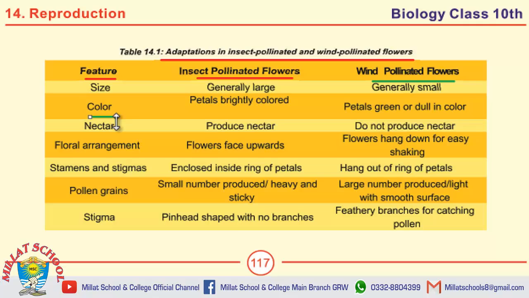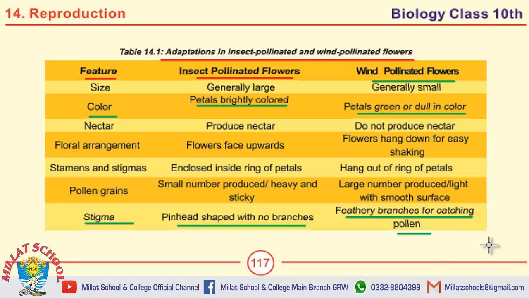The color of insect pollinated flower is like petals are brightly colored, while petals are green or dull in color in wind pollinated flower. Stigma is pinhead shaped with no branches in insect pollinated flowers and feathery branches for catching pollen in wind pollinated flowers.